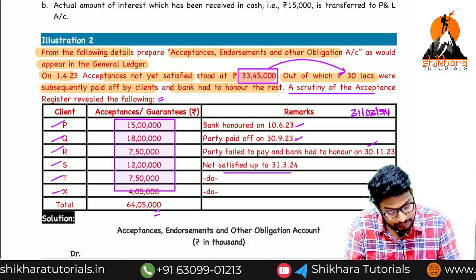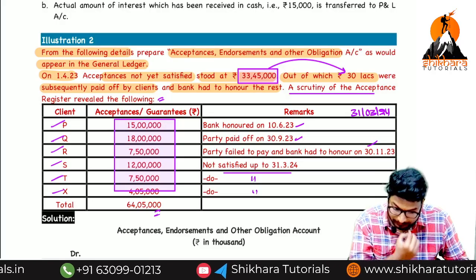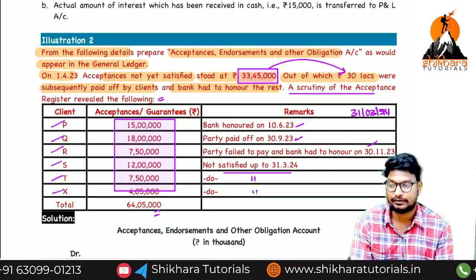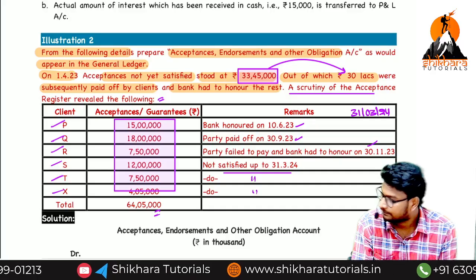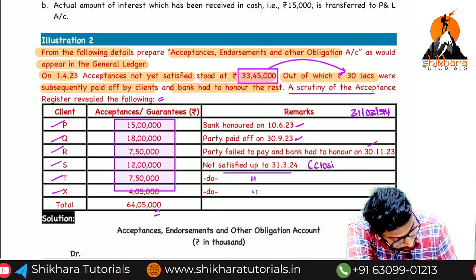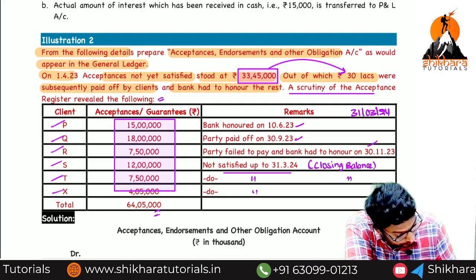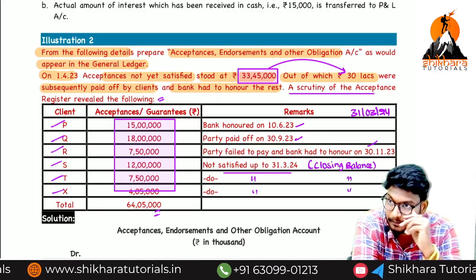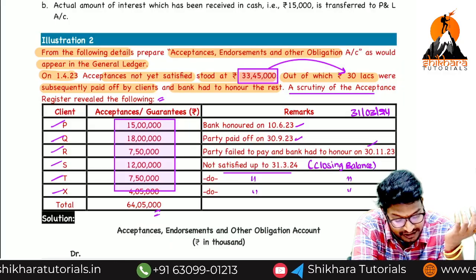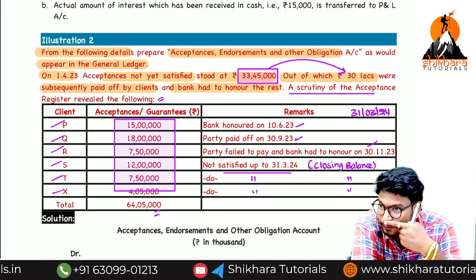Okay. So what is the meaning of this one? They are saying the same thing. That means, can you tell me the closing balance? 12 lakh plus 7 lakh 50,000 plus 4 lakh 5,000. So you can write there closing balance. So what do we need to prepare? We have to prepare which account? Acceptance, endorsement and guarantee account. Shall I move forward?